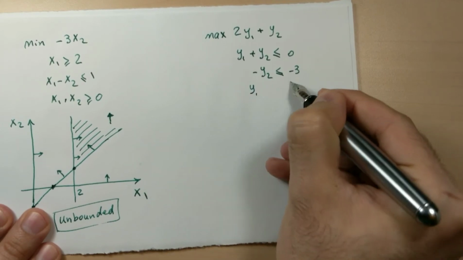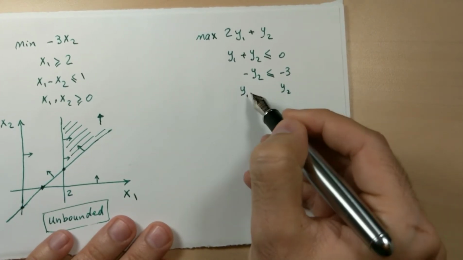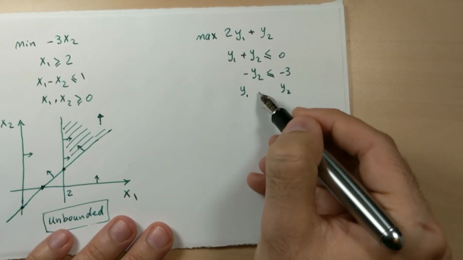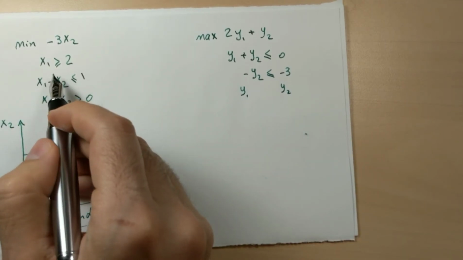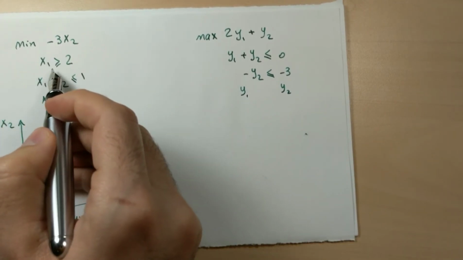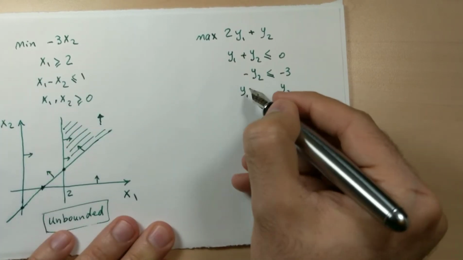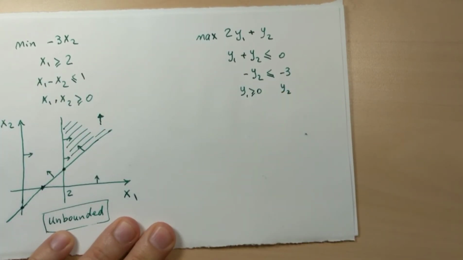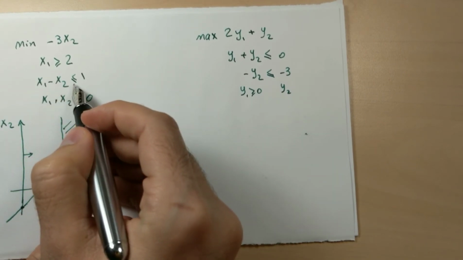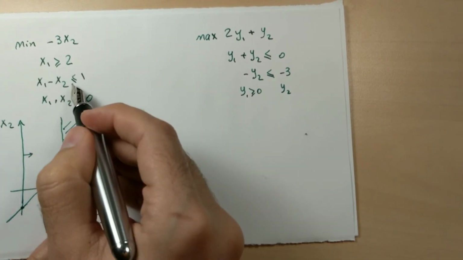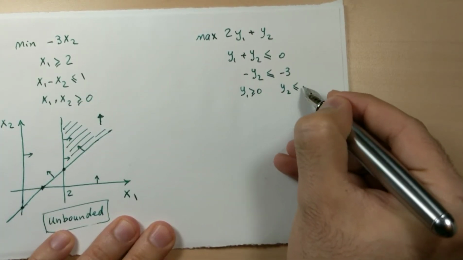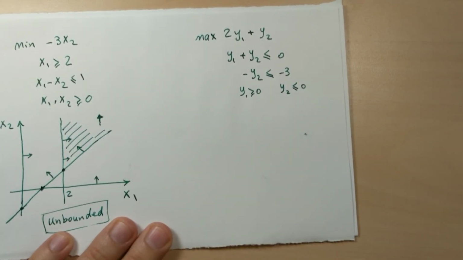For y1 and y2, to see if they are free, greater than or equal to 0, or less than or equal to 0, we need to see the constraints in the primal. The direction of the first constraint in the minimization problem is natural here. So y1 is greater than or equal to 0. The second constraint in the primal problem is not natural for the minimization problem. So y2 is less than or equal to 0.